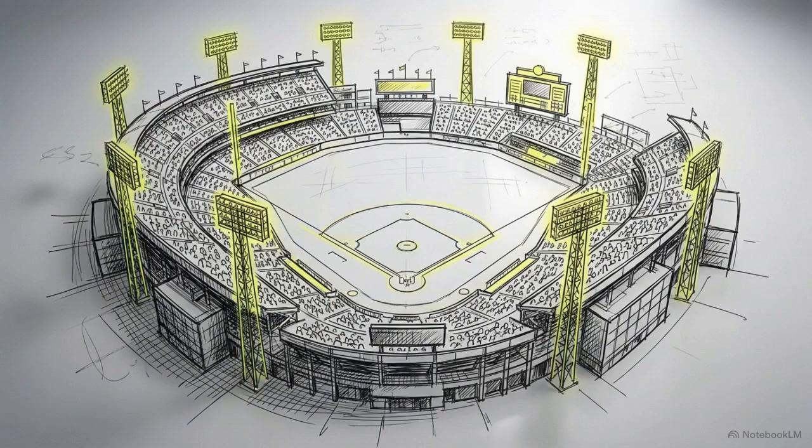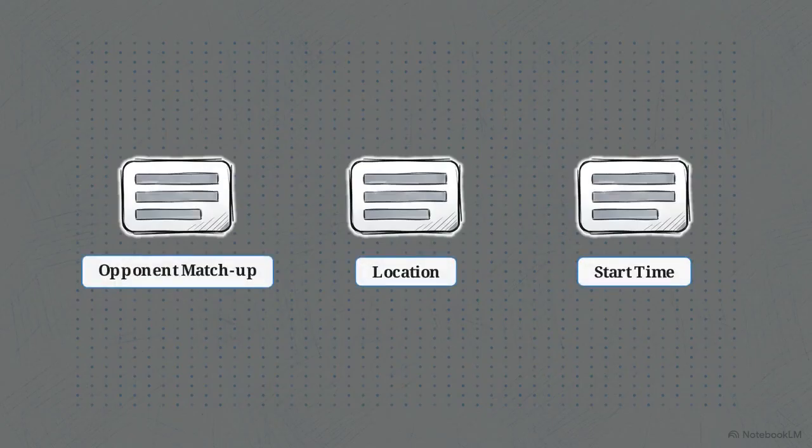Professional sports leagues generate an enormous amount of scheduling data. A single Major League Baseball regular season contains 1,833 individual games, each with specific locations, start times, and opponent matchups.